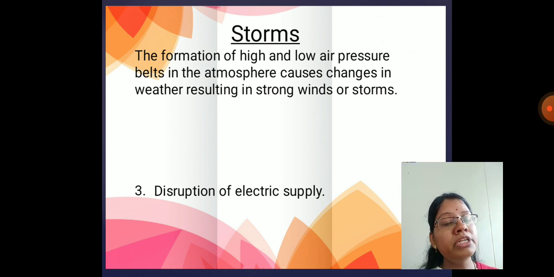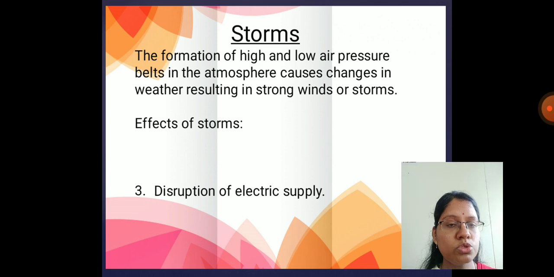When the wind is very strong, it is uncontrollable and it causes destruction. These storms are very prone to the areas which are near the sea. So it can affect Mumbai, which is near the Arabian Sea, and Kerala, which is affected by the Indian Ocean. When a lot of storm is created by the sea waves, it affects the area surrounding it.